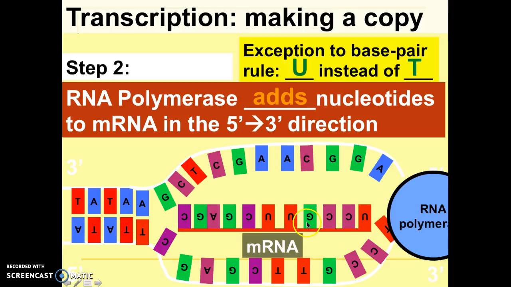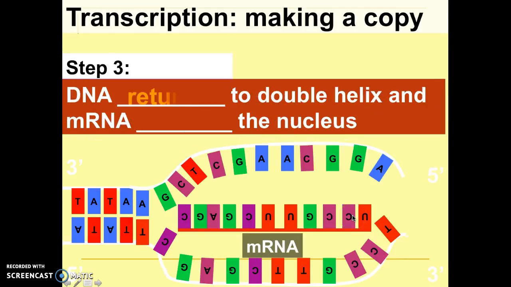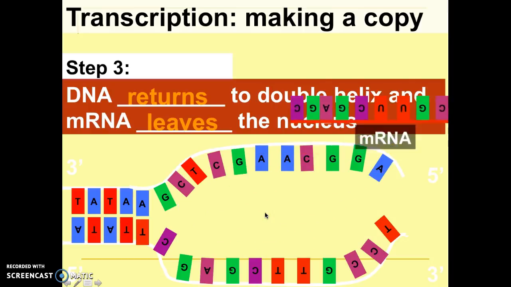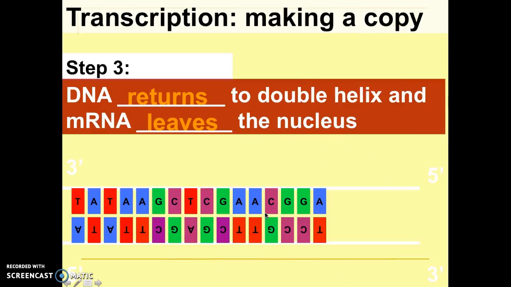T's are still going to pair with A's. However, whenever we see an A in a DNA strand, what the mRNA strand is going to read is a U instead. What happens afterwards is DNA is essentially going to rewind itself back up once mRNA has been created, and mRNA goes and leaves the nucleus so that it can do whatever job it needs to do.